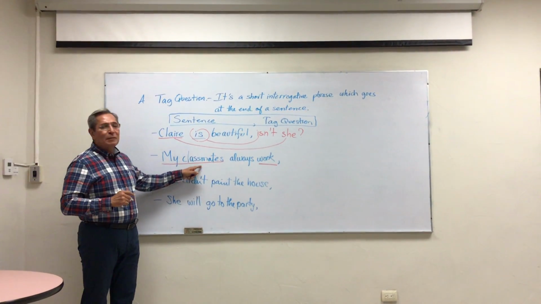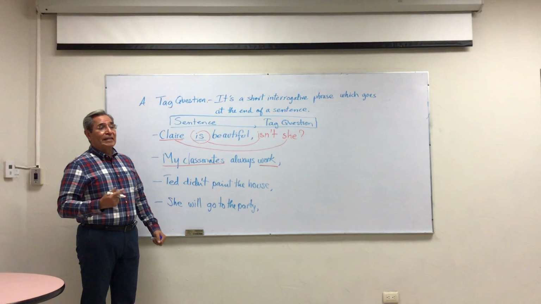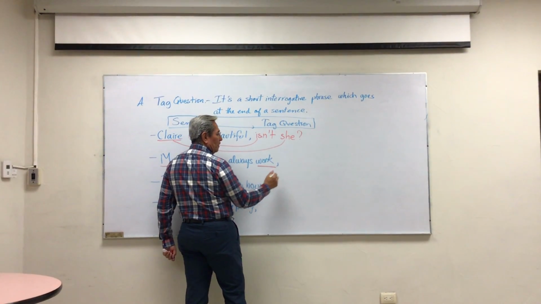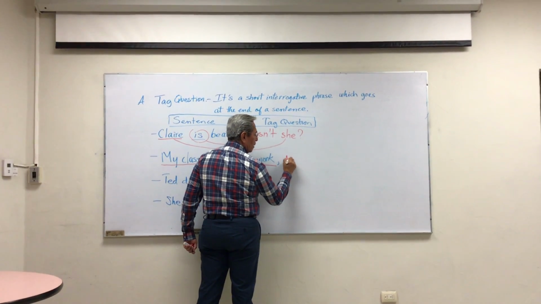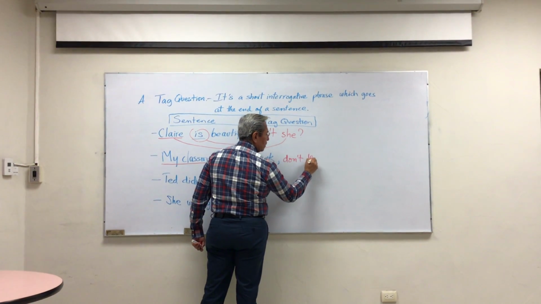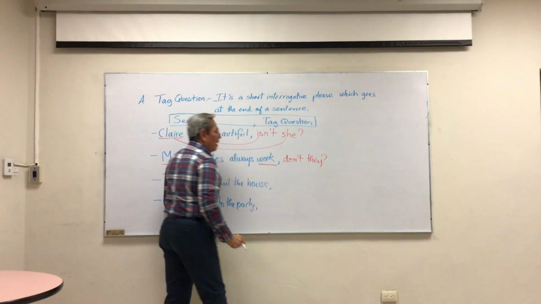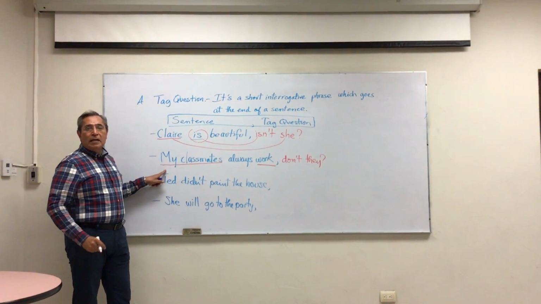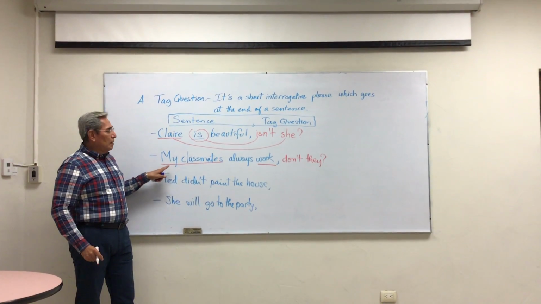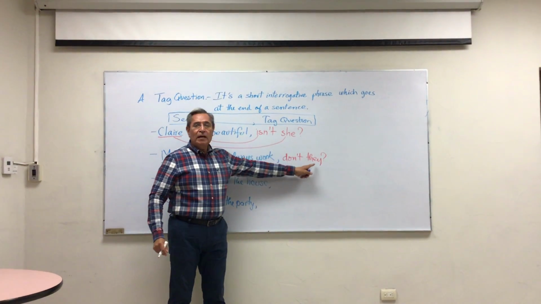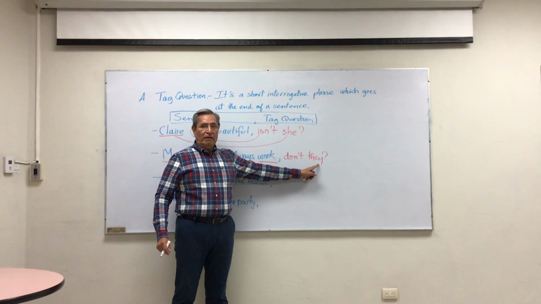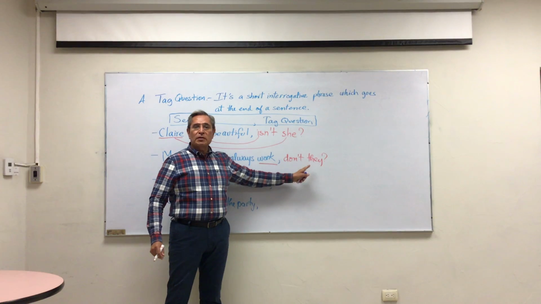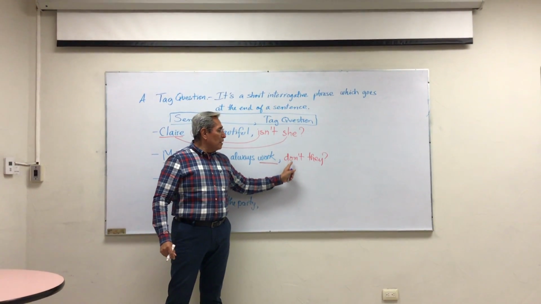But this time classmates is a plural noun, as if it were they. So we have to use, this is positive, we have to use the negative form, don't they. Do, because the noun is plural and it is replaced by the pronoun they, right? So the sentence is positive, the tag question must be negative. That's why it is don't they.